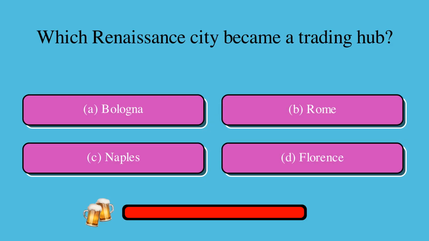Which Renaissance city became a trading hub? Is it A, Bologna, B, Rome, C, Naples, or D, Florence? The correct answer is D, Florence.